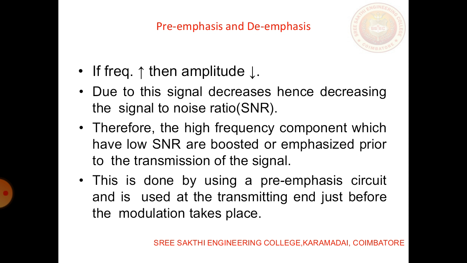If you boost the signal to noise ratio at the transmitter part, that process is called pre-emphasis. If you increase the signal to noise ratio at the receiver part, that process is called de-emphasis. So we have two ends, the transmitter end and the receiver end, in every type of modulation. You will have a pre-emphasis circuit at the transmitter end and a de-emphasis circuit at the receiver end.